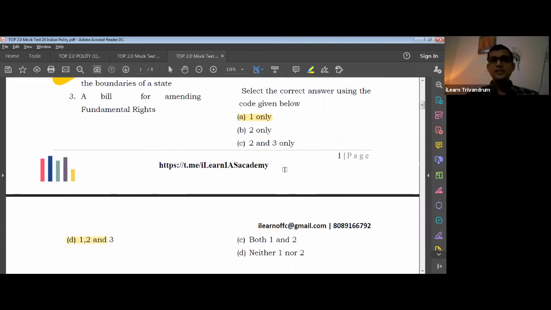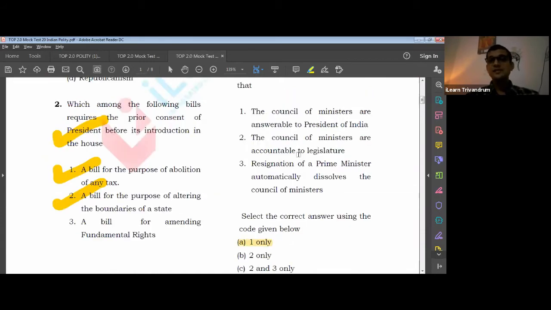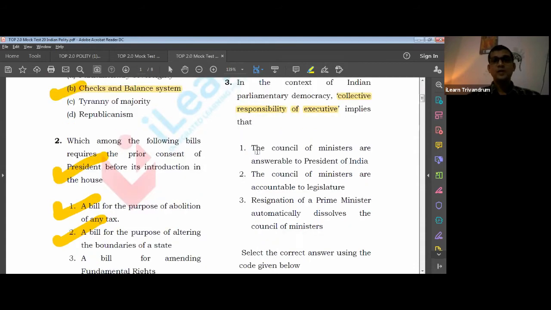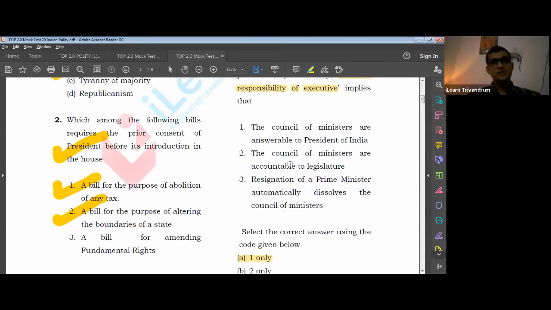Council of Ministers are accountable to the legislature. Is that right? Definitely. I told you in the first one also, it's a checks and balance system that we have in our country, which means that Parliament or the legislature can control the Council of Ministers. So in India, specifically Lok Sabha, yes. It is in Lok Sabha that they are accountable. Lok Sabha is a legislature, definitely that comes up.